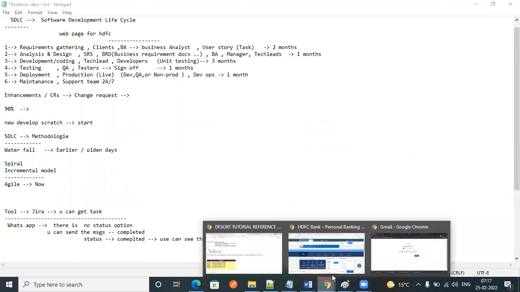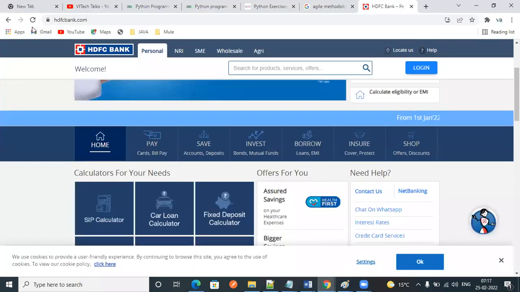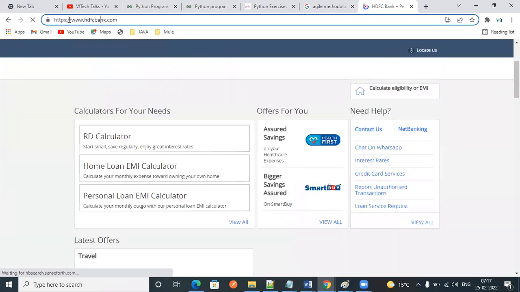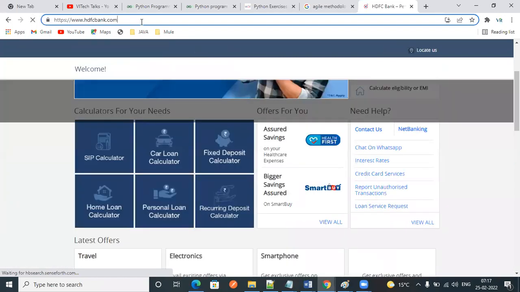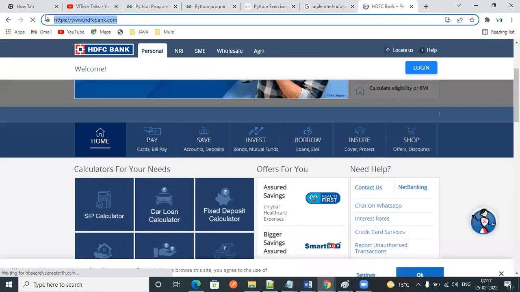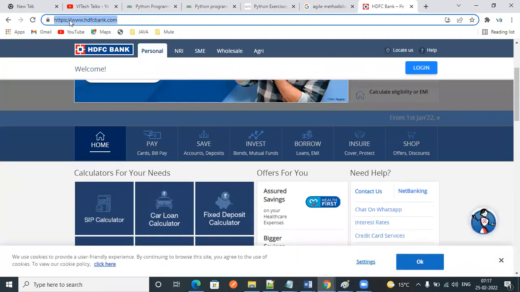Whatever the web pages are, if you see this web page, the URL itself, we can assume this is called the production web page. It's live. Before coming to live, there might be different URLs. We will develop and move it into other regions.